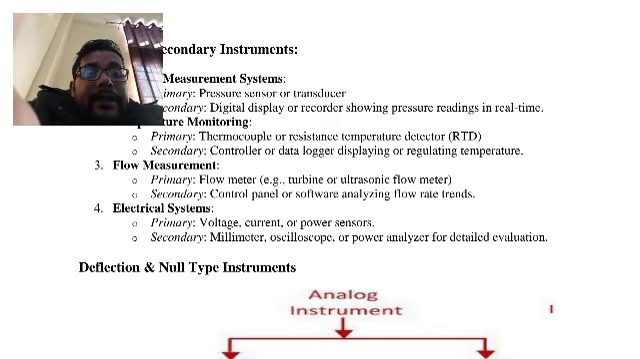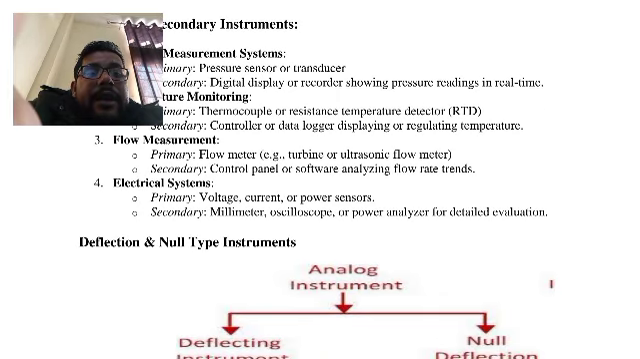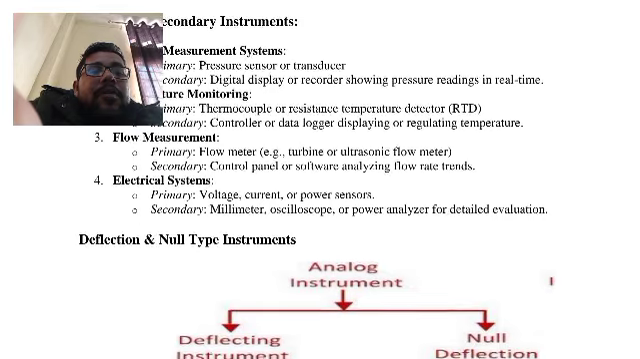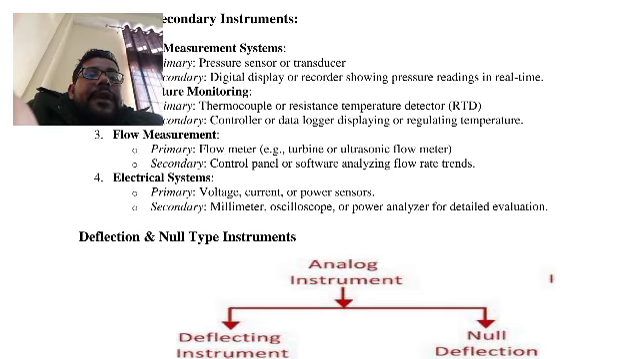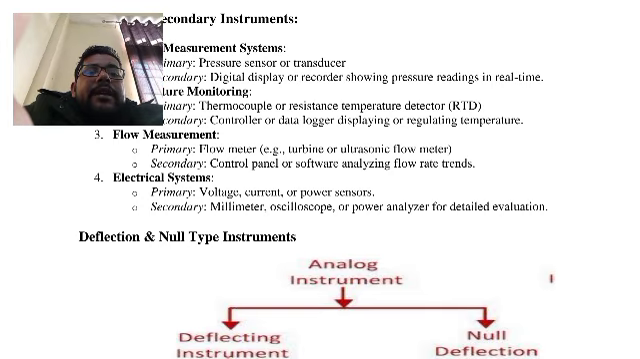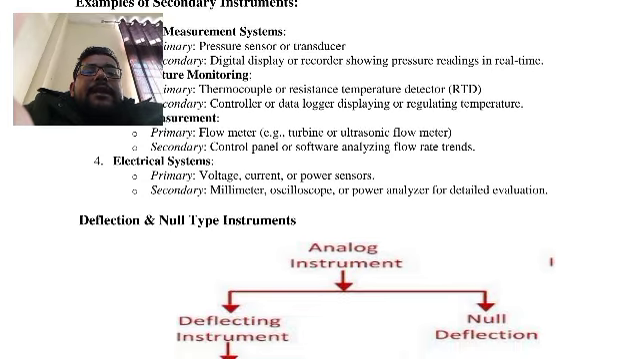For the electrical system, the primary is voltage, current, power, and the secondary is a multimeter or oscilloscope. Multimeter instruments we can use, an oscilloscope we can use for display, and a power analyzer. So this is up to the secondary instrument.